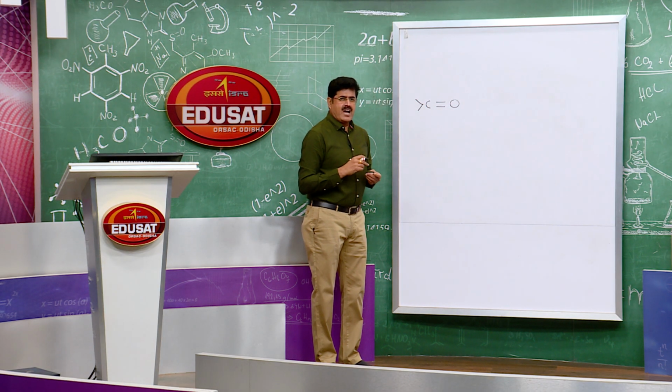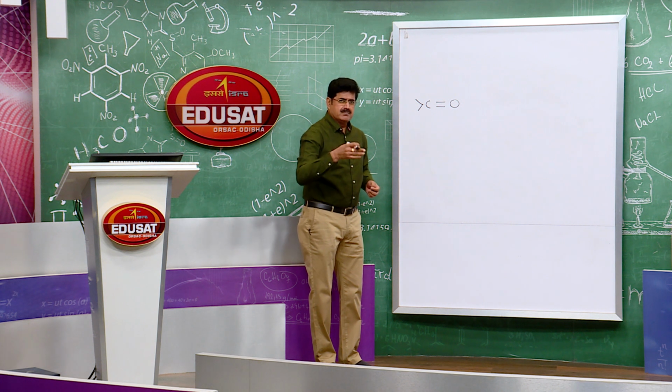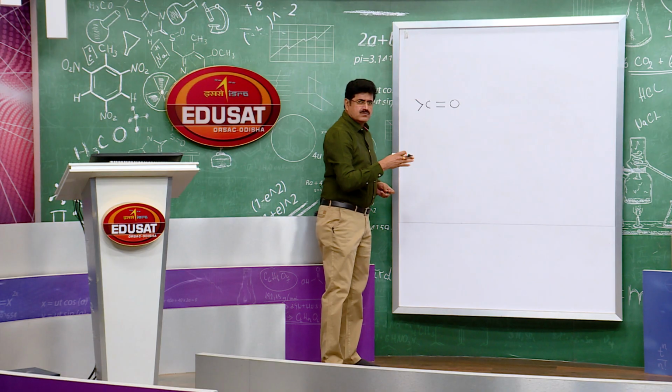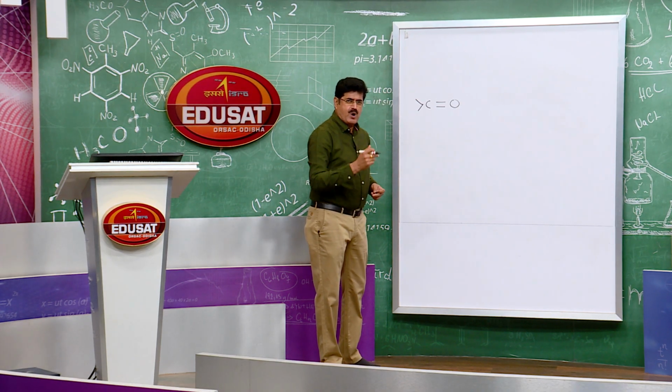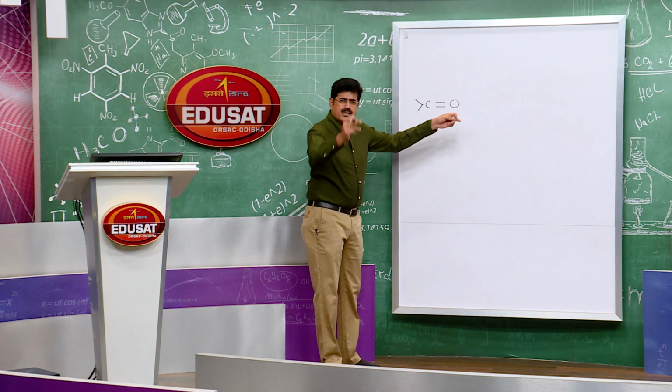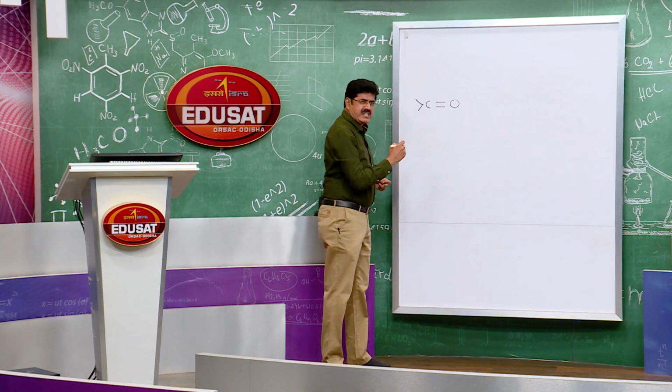Can you tell me the hybridization of the carbon atom here? Remember, when carbon is bonded through a double bond to any other atom, it is always sp2 hybridized. So here carbon is double bonded to oxygen, so the carbon atom is sp2 hybridized.